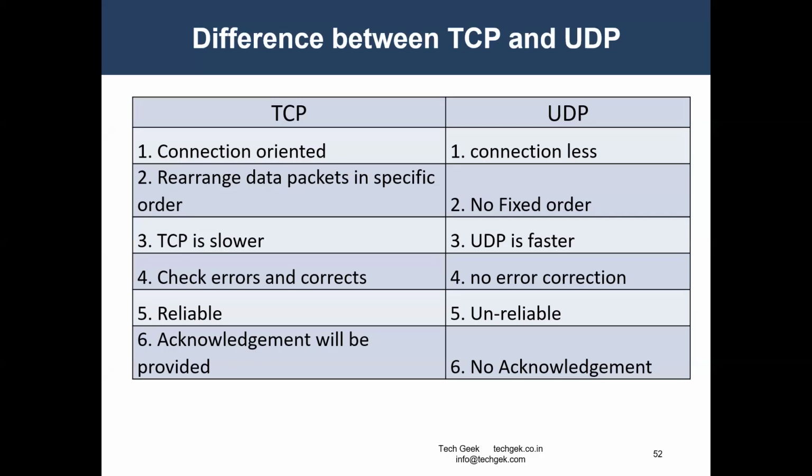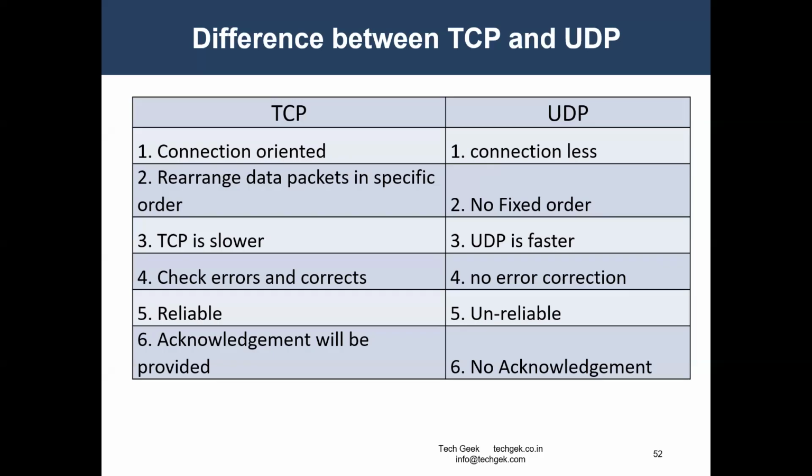So whenever I talk about connection oriented, it requires that the three-way handshake should happen, right? And when we discuss UDP, no connection setup will happen. It's a connectionless mechanism. Connection oriented can give us a guaranteed service.